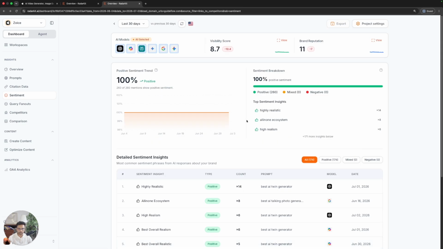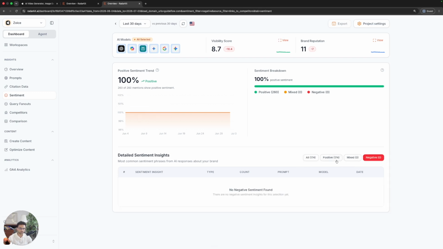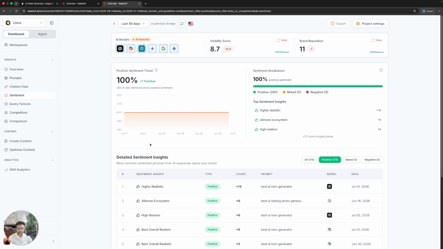Okay, so this is the overall intent-based sentiment shown inside Redakit. If there are negatives as well, you can just filter negative, mixed and positive reactions directly on the sentiments page. So this is the overview of the sentiment page. Moving on, let's move to the query fanouts.